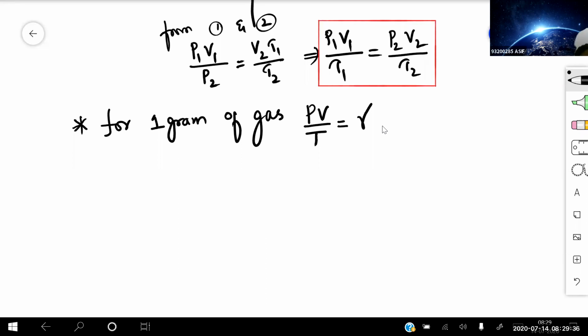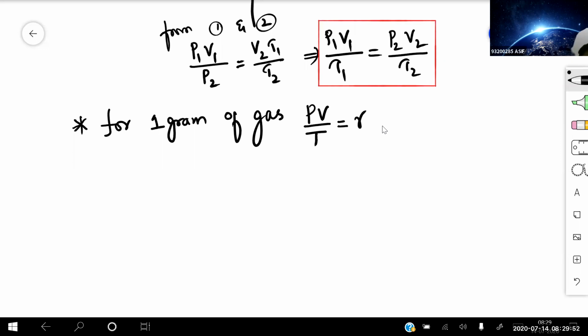Small r is known as the specific gas constant. Whenever we talk about the gas in terms of grams, PV by T is equal to some constant. That constant is represented by R, not gamma. So this is actually R.